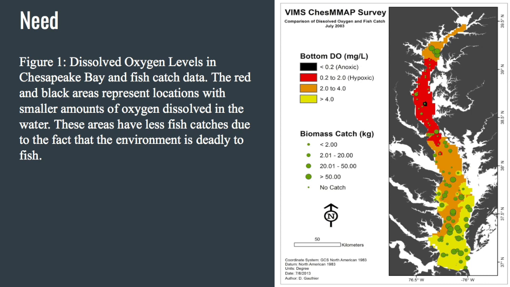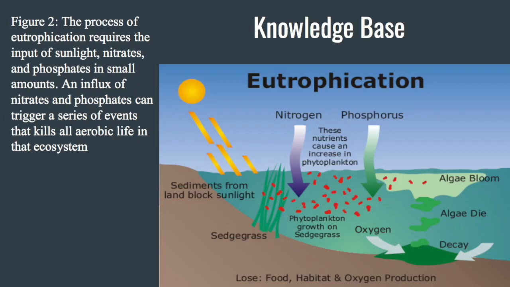Once the algae die after the bloom, bacteria will be needed to break down and consume the dead algae. These dead algae are consumed by microorganisms who need oxygen to survive. The oxygen level is thus highly decreased after the introduction of nitrates and phosphates, which causes widespread fish death and the collapse of the food chain.